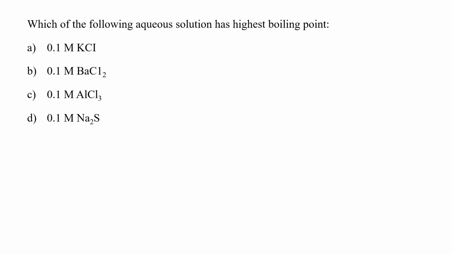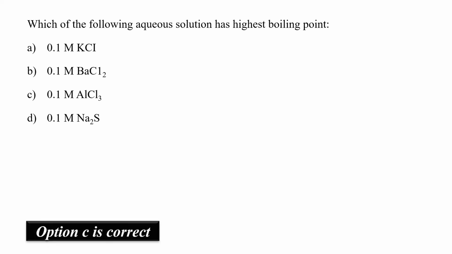If you see, in case of 0.1 molar aluminum chloride, the number of particles will be highest. Hence, option C would be the correct answer.